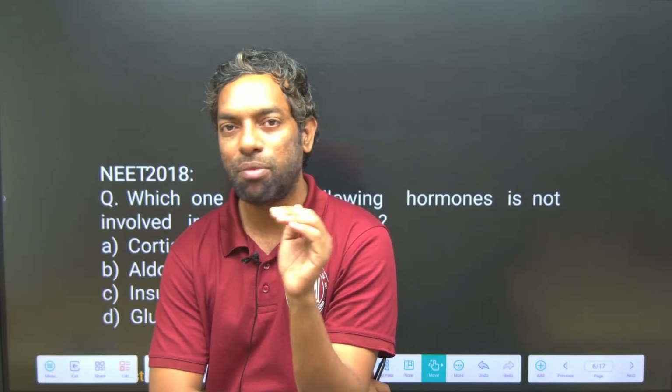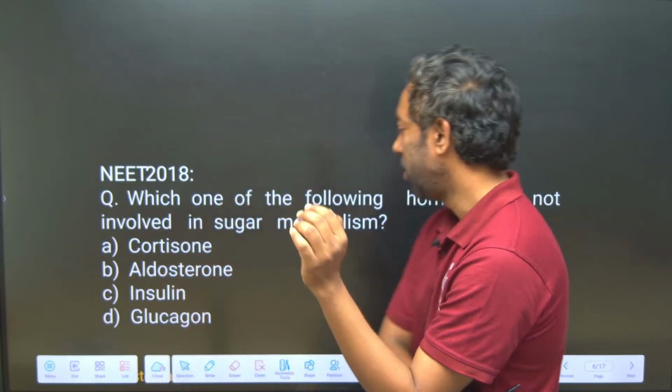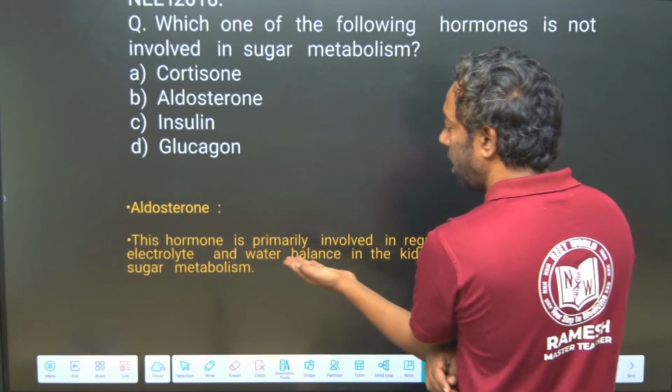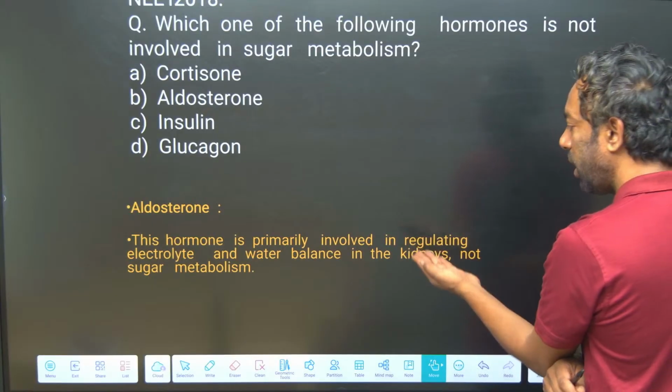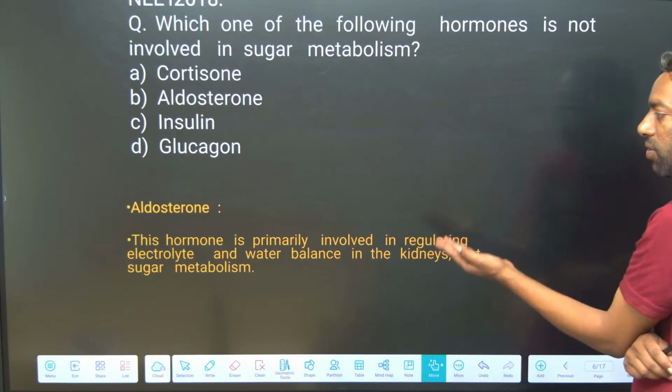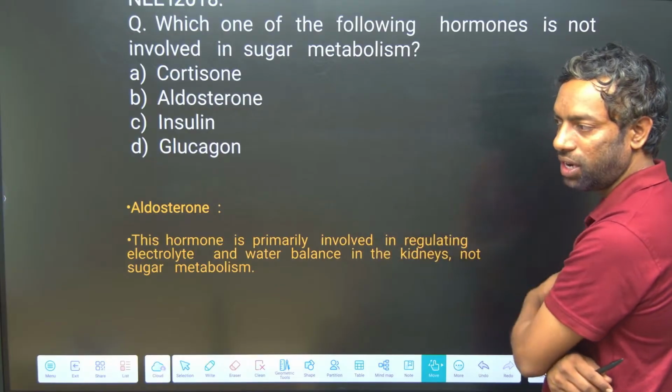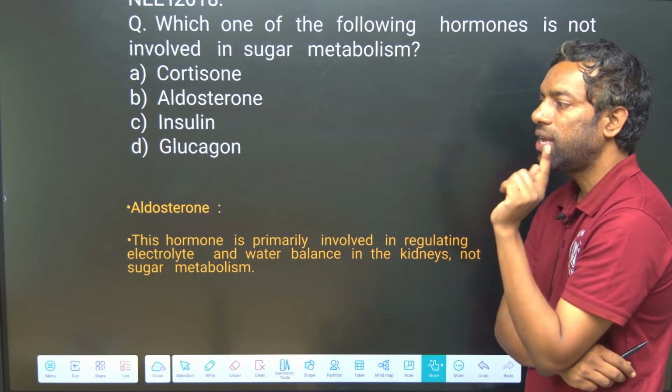It is not about sugar metabolism, so aldosterone is the answer. This hormone is primarily involved in the regulation of electrolytes and water balance in the kidney, not sugar metabolism. I hope you guys understand this.